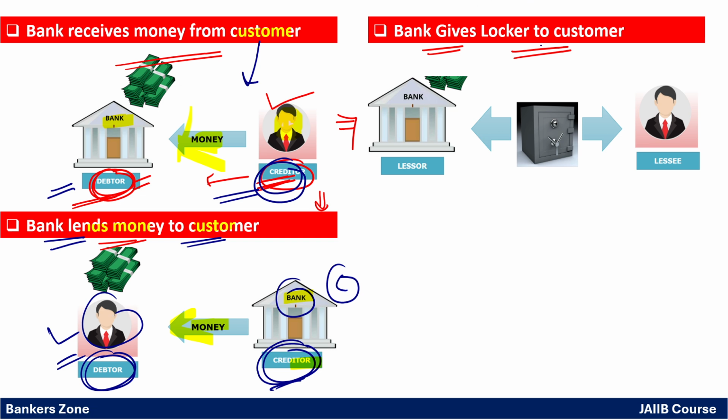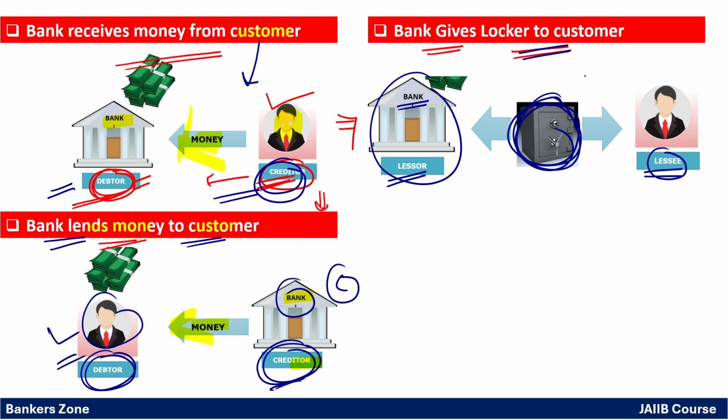Now, in case of a locker, what is the relationship between the customer and the bank? See, here the bank has some lockers. The locker is given to the customer for the purpose of operation, for keeping their valuable items in the locker. Now, in case of a locker, who is the owner of the locker? The owner of the locker is obviously the bank, right? So the bank is called the lessor, and the customer is called the lessee. Very, very important.